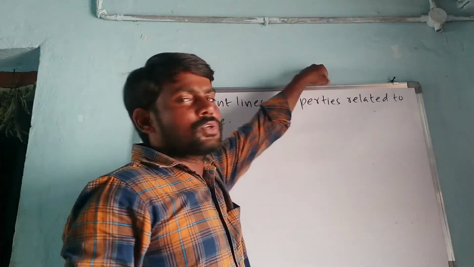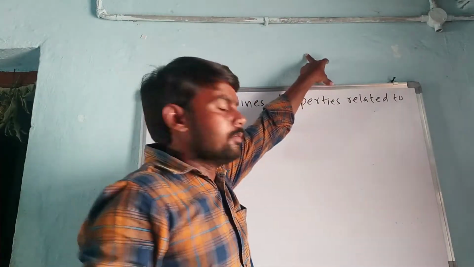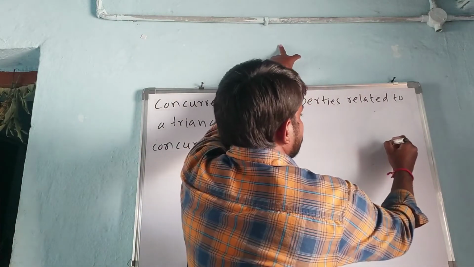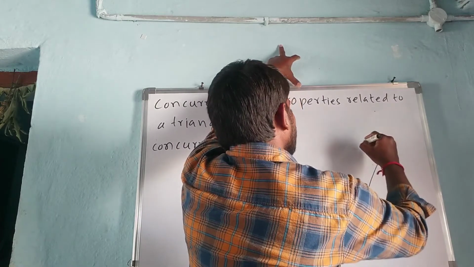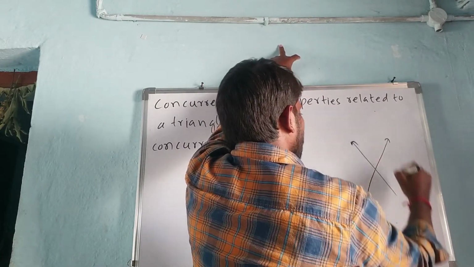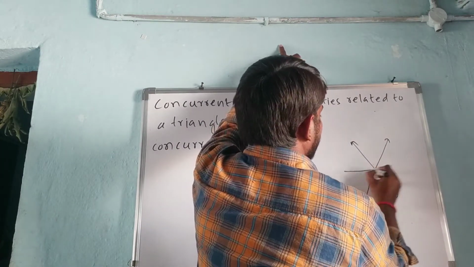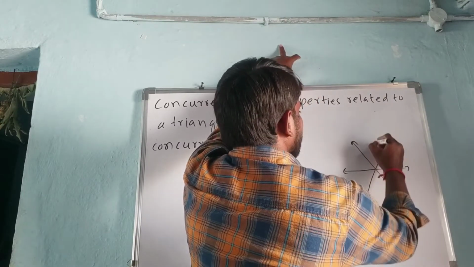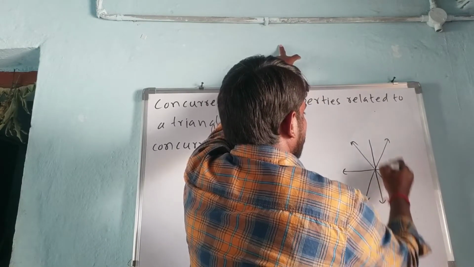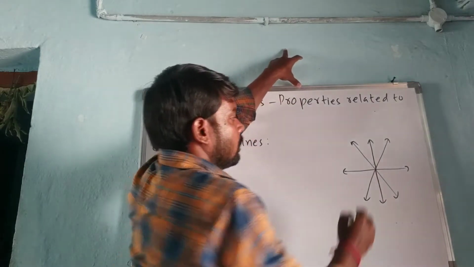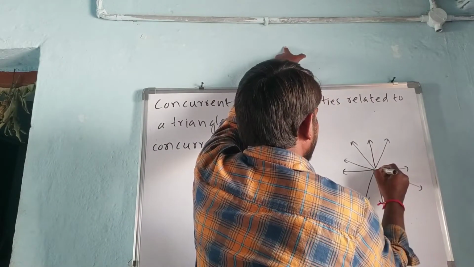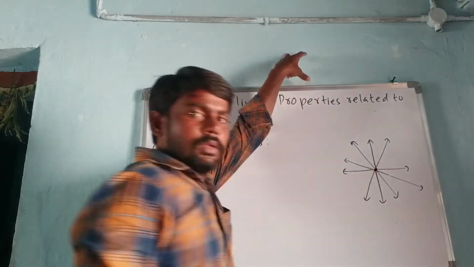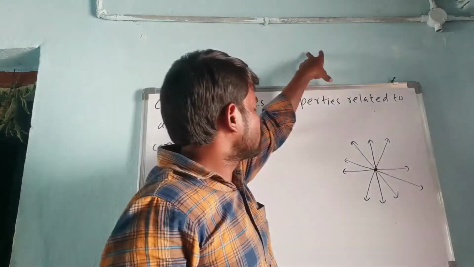So, my dear students, observe the board very carefully. Here, a diagram is drawn on the board in the plane. What do you observe on the board?